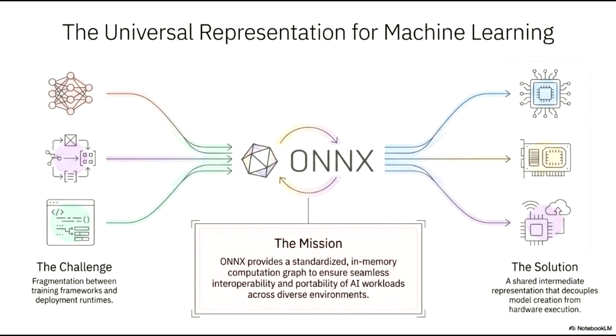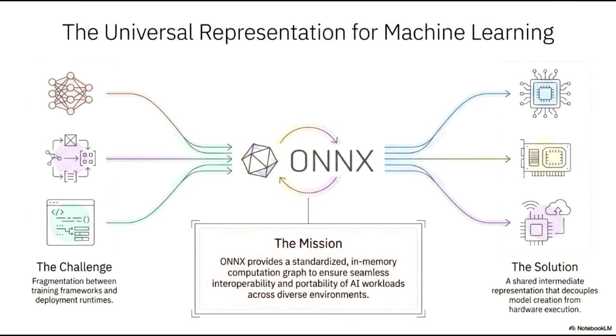The landscape of machine learning is currently defined by significant fragmentation between various training frameworks and deployment runtimes. This challenge often creates barriers when moving a model from the research phase into a production environment. To address this, the Open Neural Network Exchange, or ONNX, serves as the universal representation for machine learning. Its mission is to provide a standardized, in-memory computation graph that ensures seamless interoperability and portability of AI workloads across diverse environments.